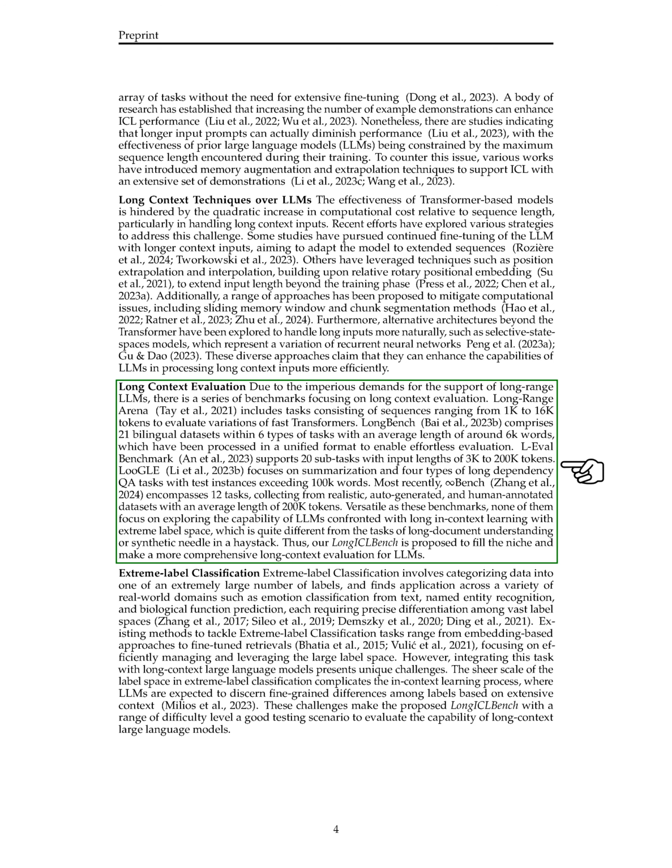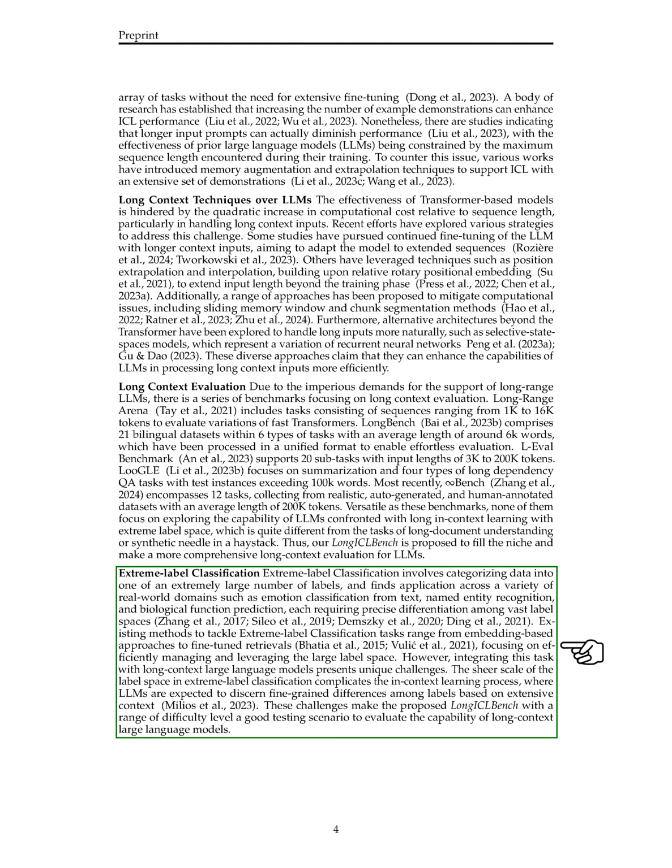To evaluate the performance of long-range LLMs, several benchmarks have been developed. These benchmarks include tasks with sequences of different lengths to test variations of fast transformers. They cover a wide range of tasks with long context inputs to assess the capabilities of LLMs. However, none of these benchmarks specifically focus on exploring the ability of LLMs in long in-context learning with extreme label space. Therefore, a new benchmark called LongICLBench has been proposed to provide a more comprehensive evaluation for LLMs in handling long context inputs efficiently.